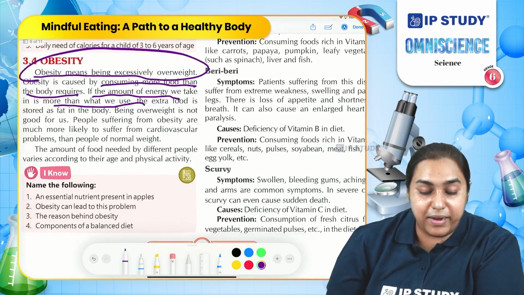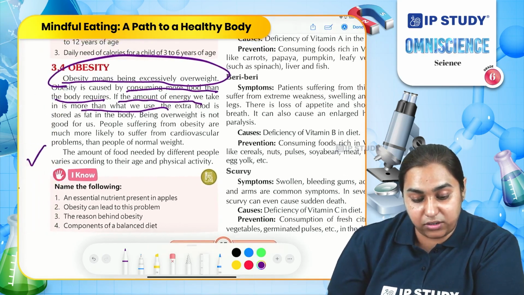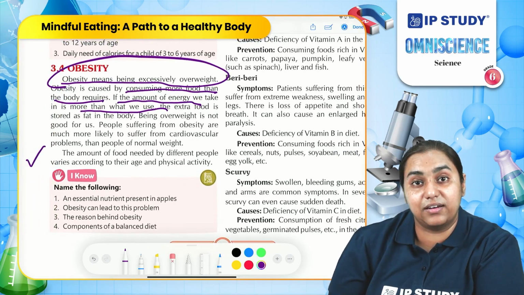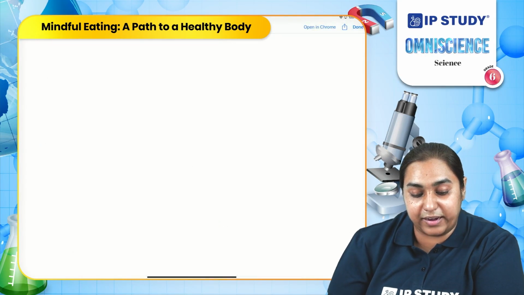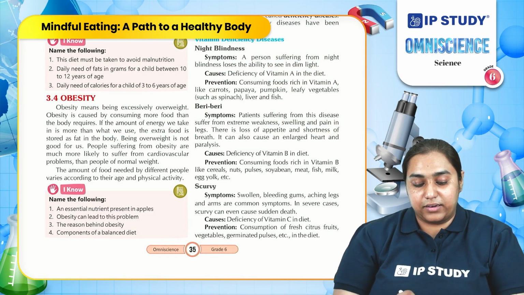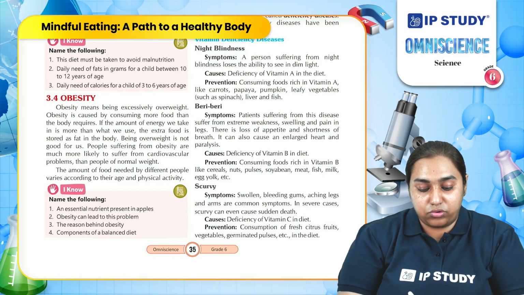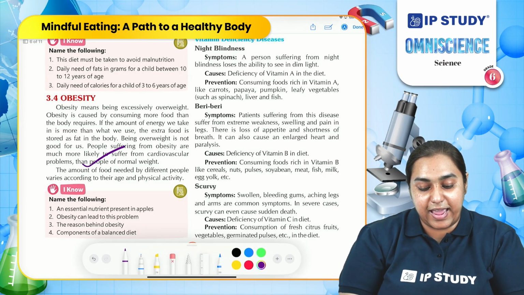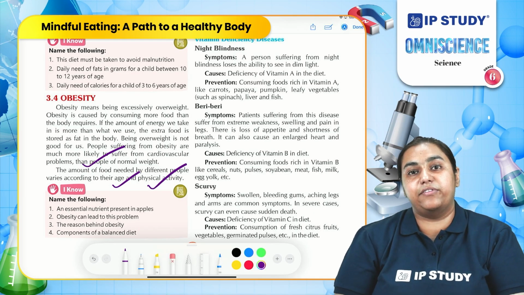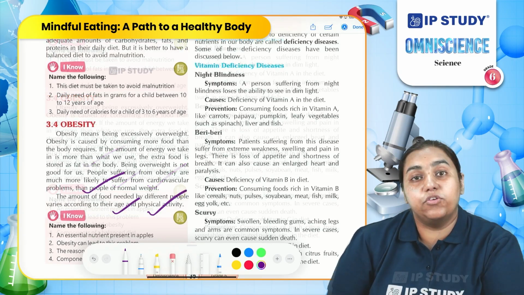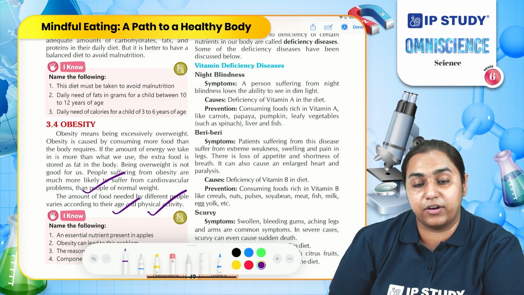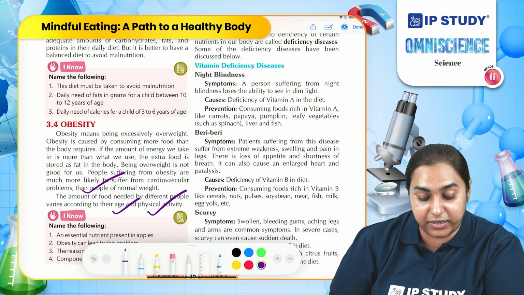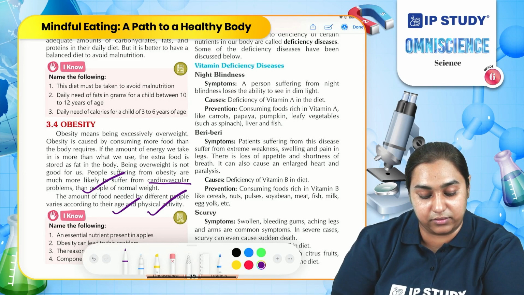So, to maintain our weight and control obesity, it is very necessary to eat the right amount of food along with physical activity. It is necessary to eat the right amount of food depending on our age and the physical activity we do on our daily basis. You need to understand that eating a lot of junk food is one of the main causes of obesity, and obesity can lead to several diseases such as cardiovascular diseases.